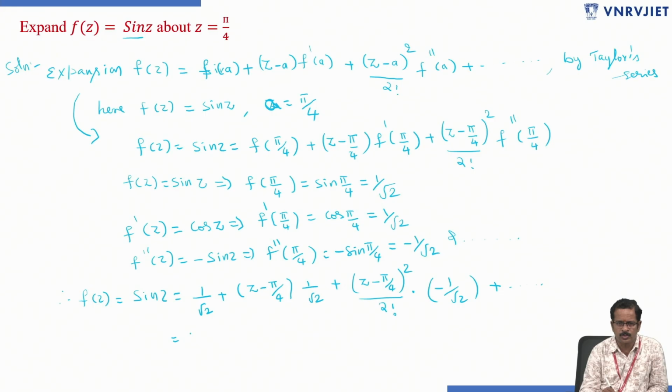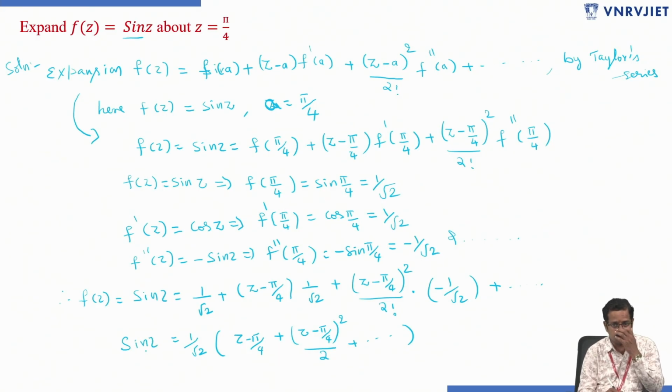If you bring 1 by root 2 common, you will get z minus pi by 4 plus z minus pi by 4 whole square by 2 plus and so on. This is the sin z expansion